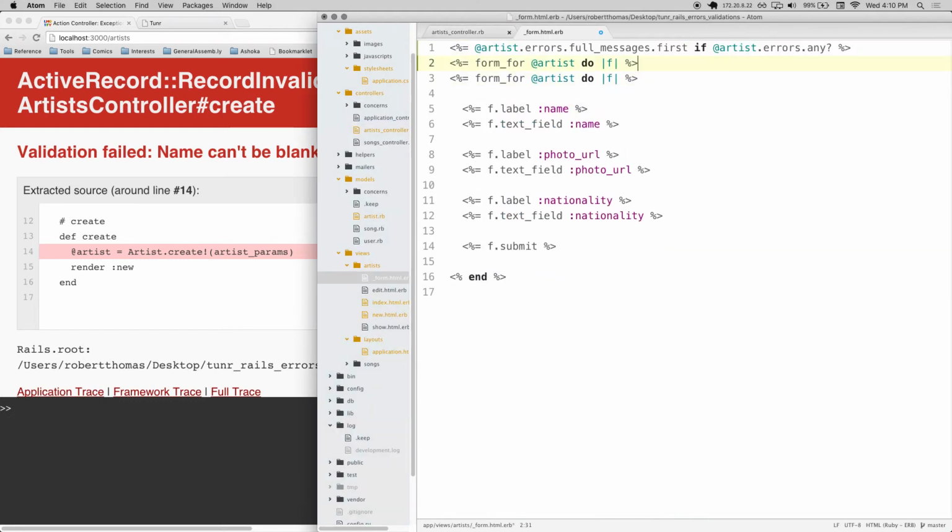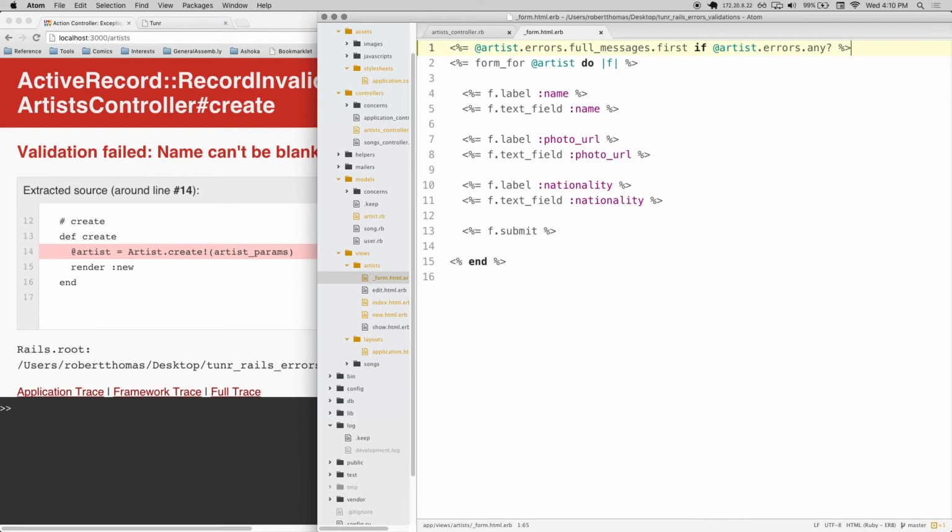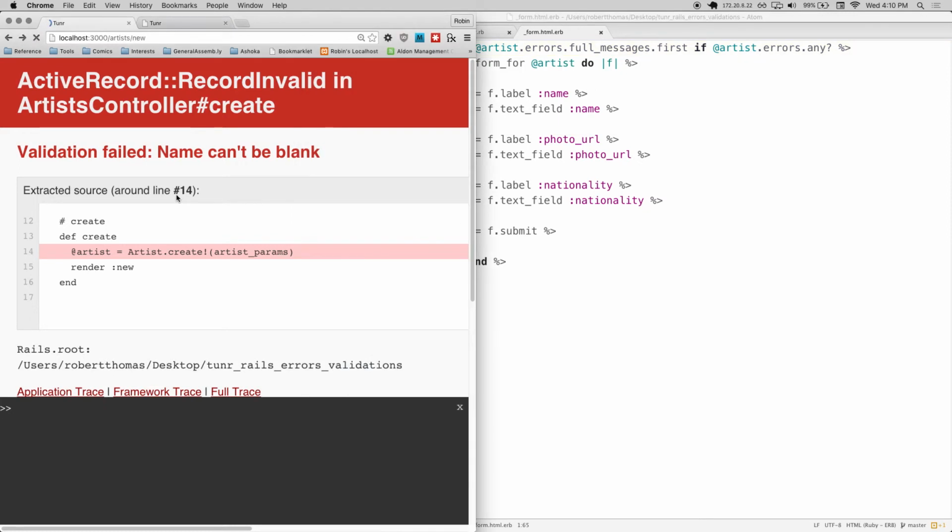Doesn't matter where in here you put it. I'll put it right there. There we go. So you're usually going to see these 2 things go hand in hand. Again, we could use Flash for this, but it's Railsier to only use Flash for good things, positive reinforcement. For negative reinforcement, you would use this artist.errors thing. And so the result would be something like this.